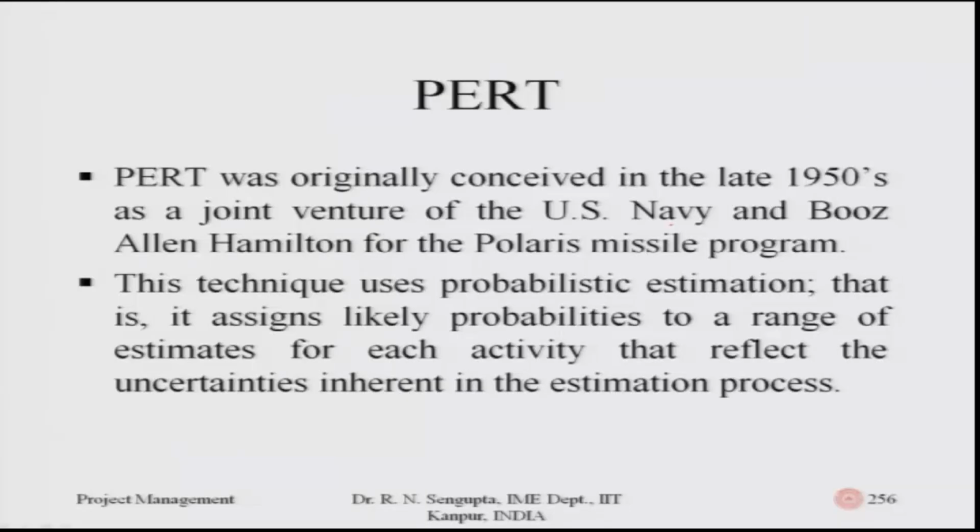So, PERT was originally conceived in the 1950s as a joint venture of the US Navy and Booz Allen Hamilton for the Polaris missile rocket work. This technique has probabilistic estimation, in that it assigns likely probabilities to the range of estimates for each activity, which reflects the uncertainty inherent in the estimation process.